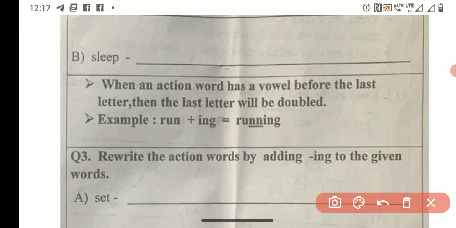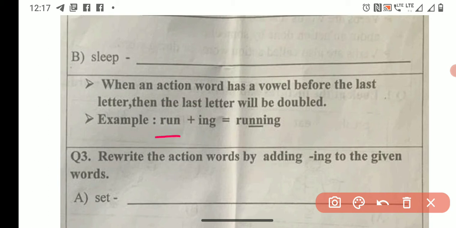U. U is a vowel. So this N becomes double. So R-U-double N-I-N-G. You understood? When the action word has a vowel before the last letter.